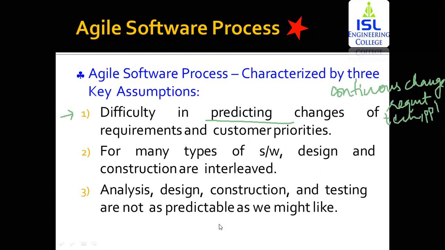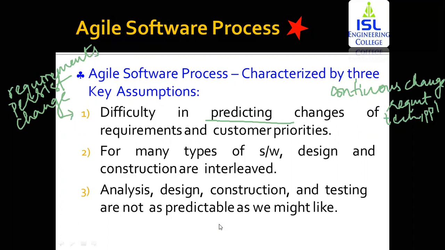That is why it becomes very difficult to identify what the different requirements are going to be, which requirements might persist, which might remain, and which might change. You do not know till the end what is going to change. That is why it becomes very difficult for you to identify.